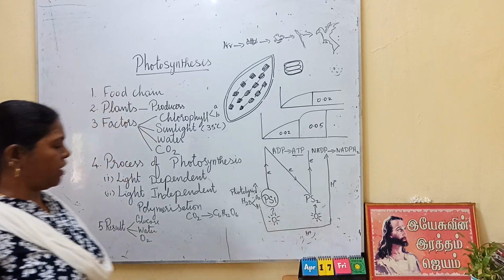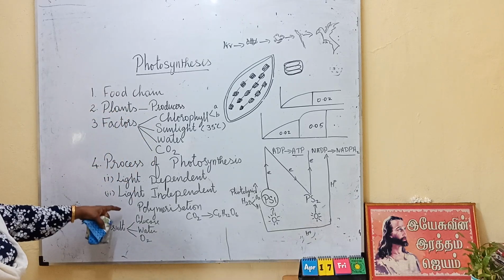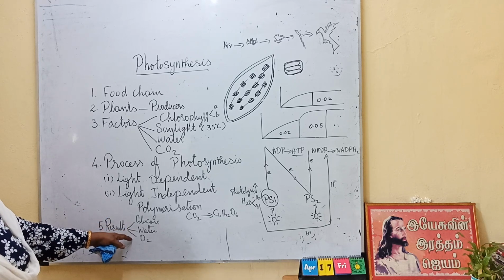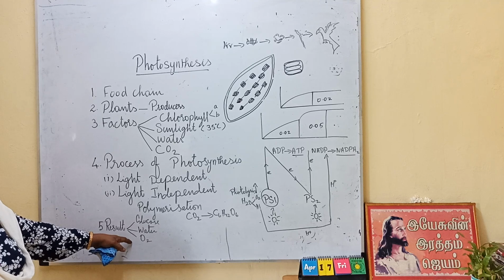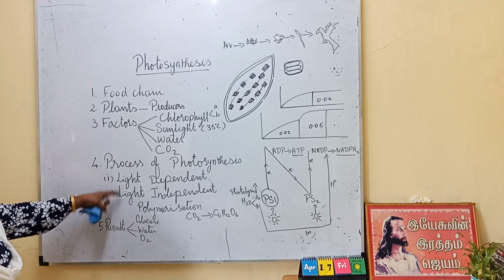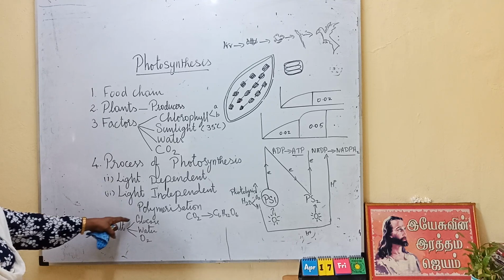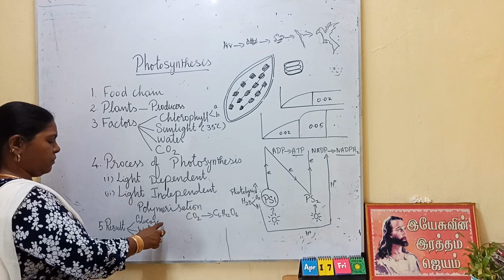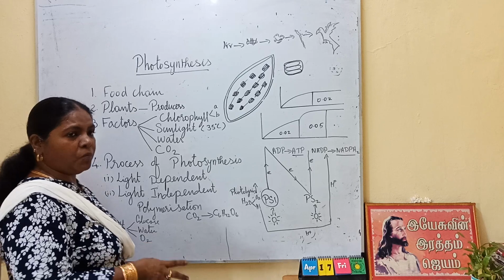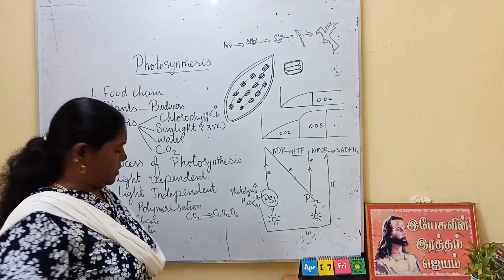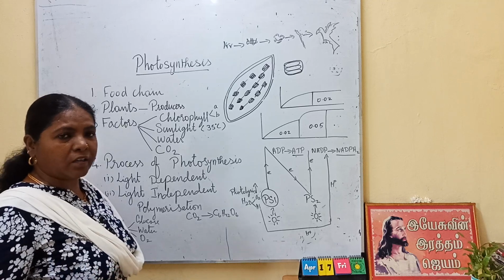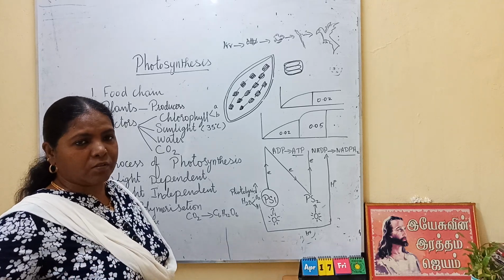Okay, that we are going to see. Photosynthesis: glucose, water and oxygen. These are the products. Okay, because of these reactions, these products are being produced. Glucose, how is the glucose formed? You see, this glucose is converted into starch and stored in the plants. And water is given out, but the same water is utilized for the other process also.